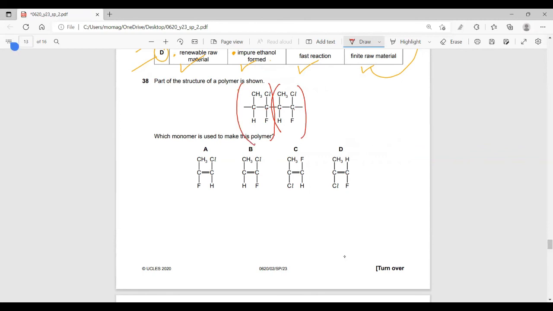Why not all of them? Because we have here a repeat unit, then we have another repeat unit. So take this one down and don't forget to add the C=C double bond. It must have a carbon-carbon double bond, and FClCH3. So B is the option.